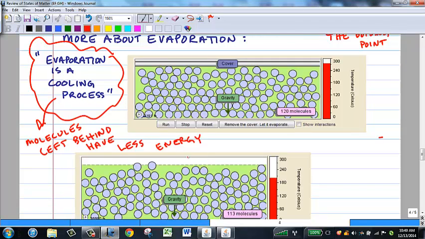If you are in a nice, warm, heated pool, but you get out of it and it's kind of a chilly day, the evaporation of the liquid water off the surface of your skin is going to leave you feeling colder because the molecules that are left over have lower average kinetic energy. And also, the molecules are stealing energy from you so that they can get out into the gas phase. If they're taking some of your energy, you're going to feel colder.